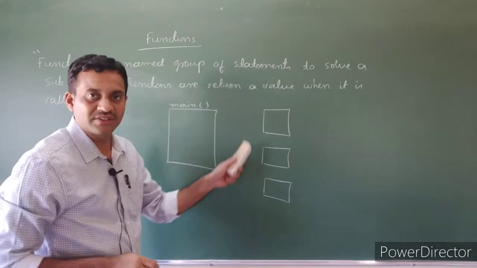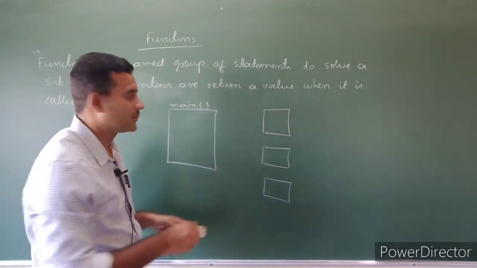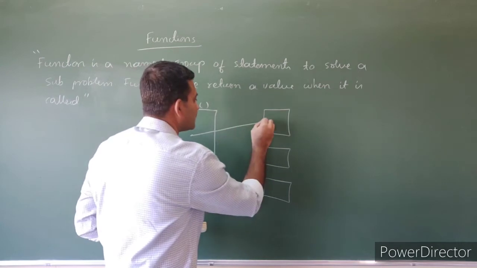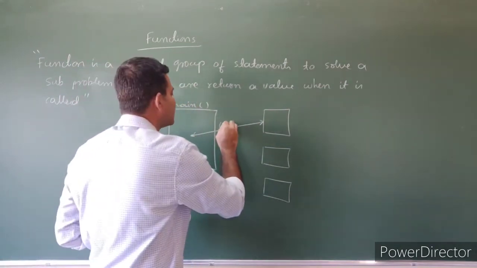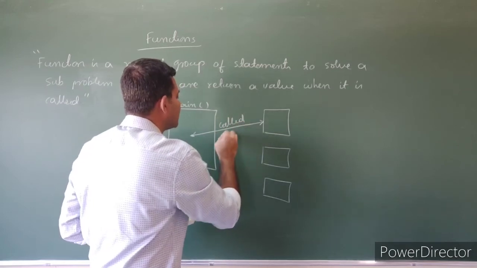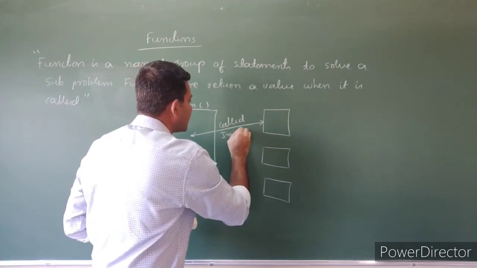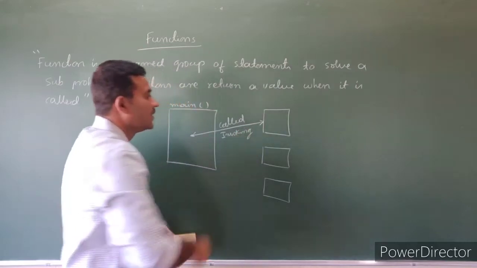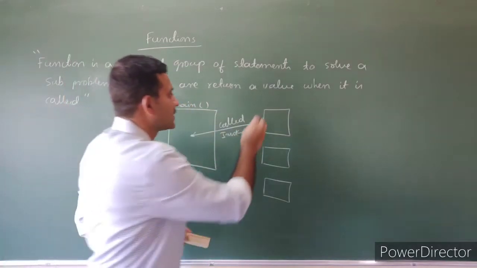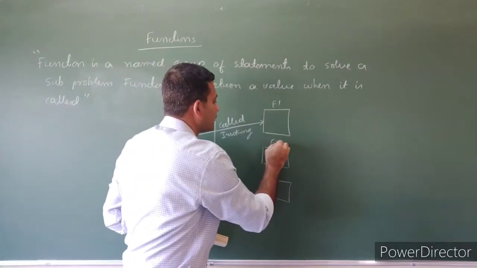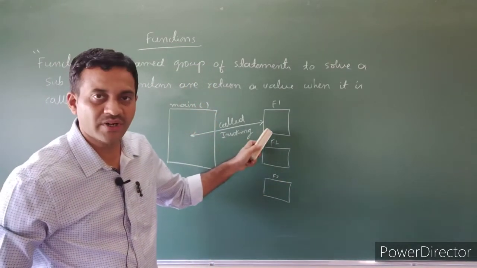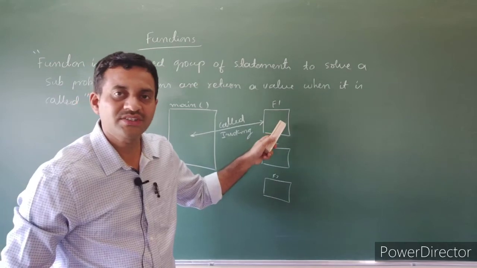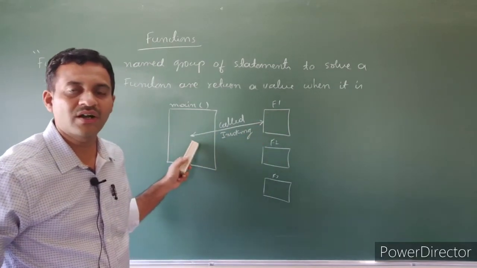These functions are invoked from the main program. That is called function invoking. When we invoke a function, these are the functions: function 1, function 2, function 3. Then the function returns a value to the calling program.